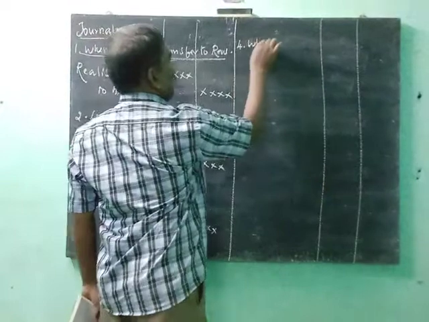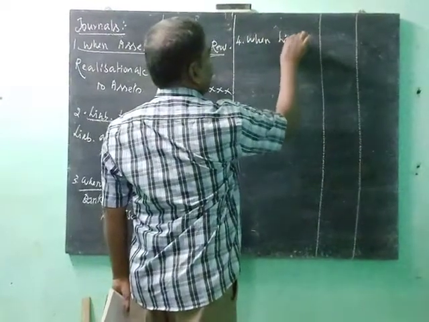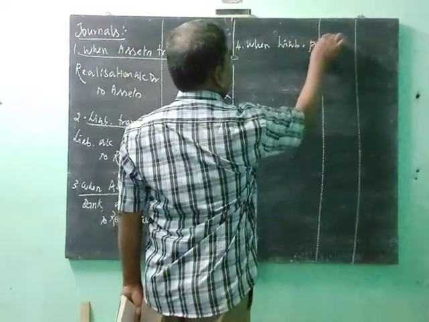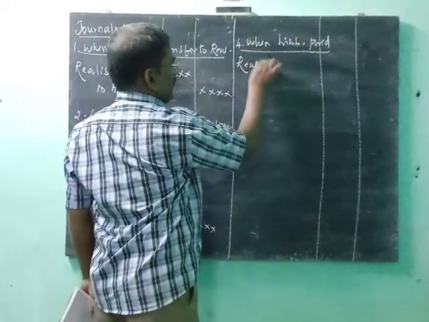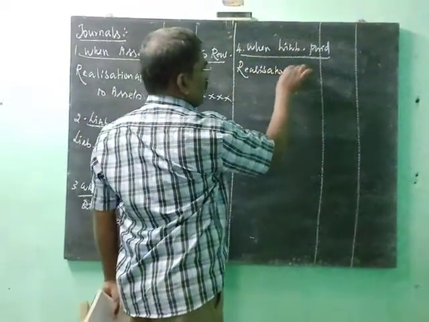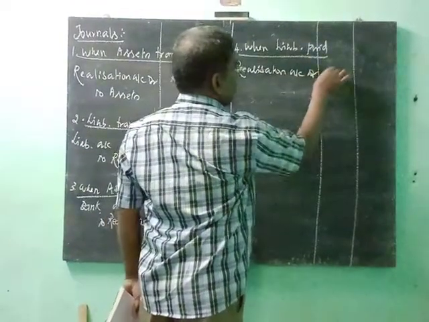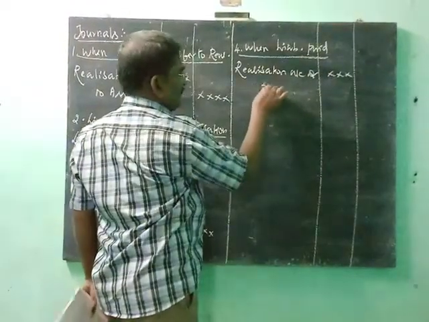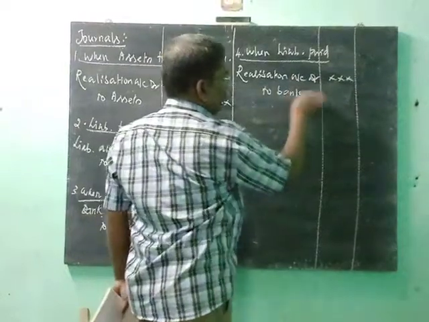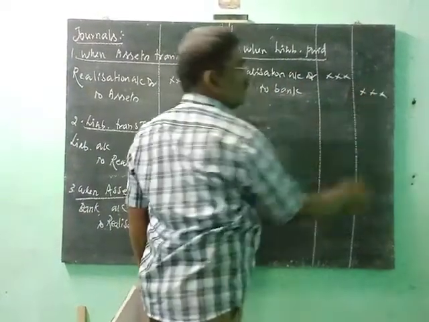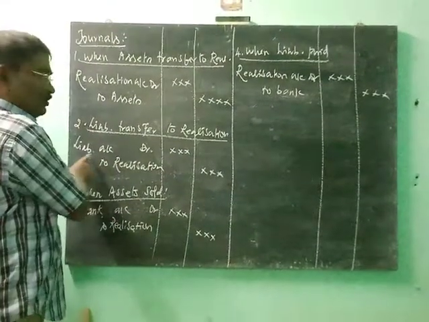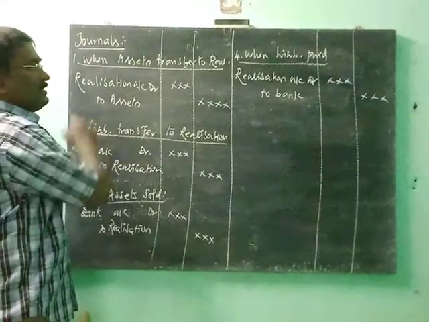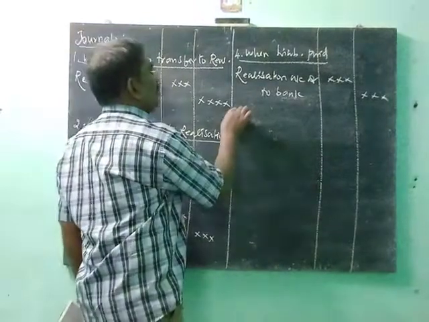When liability is paid, the journal is Realization account debit to bank. Don't use the liability name. Again I told you, when creditors are paid, don't use the creditors' name, because the creditors account is already closed. So Realization account debit to bank.